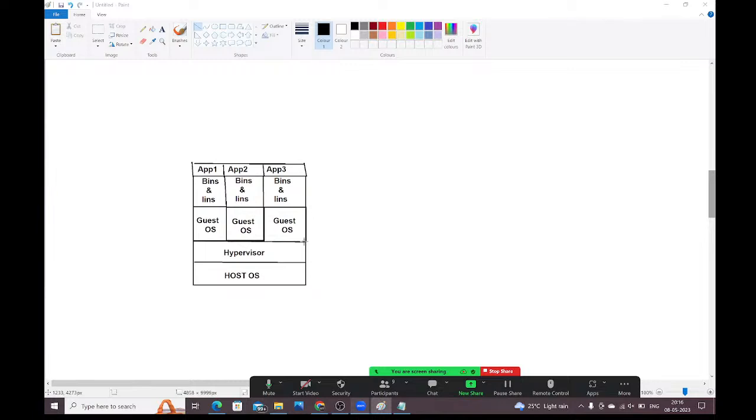Whatever the development stack is required for the application execution, we are going to create as one container, and we will execute that container in the host operating system directly. We can run it in the host operating system. Hypervisors are not required here. You no need to install a hypervisor. You no need to install the guest operating system to run our application, because we are not going to follow